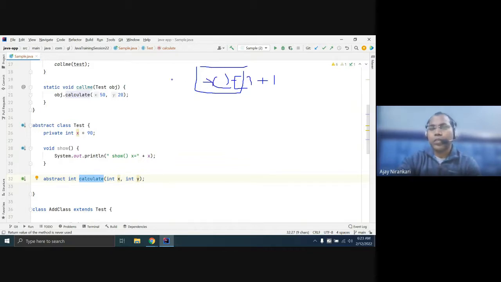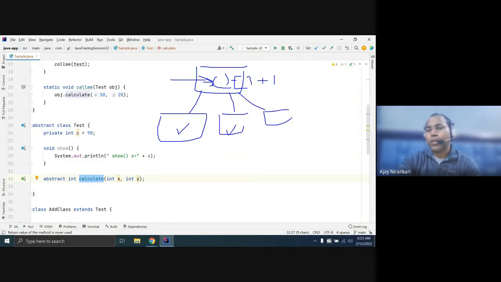So you can just mark this calculate method as abstract, and the add subclass provides the add method. The subtract subclass provides the subtract definition, multiplication multiplication, division division. So this calculate method has different behavior at runtime, depending on which object you have.